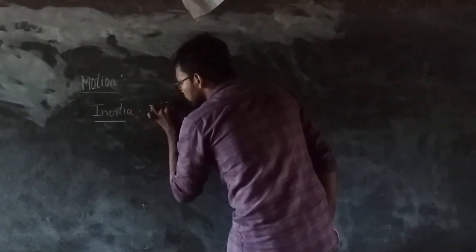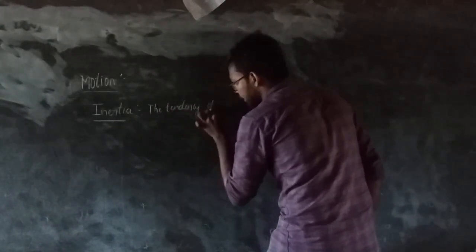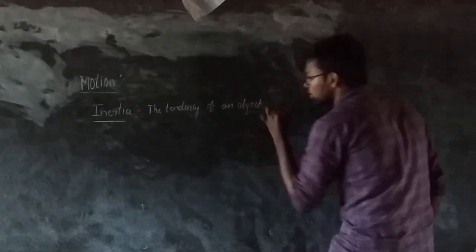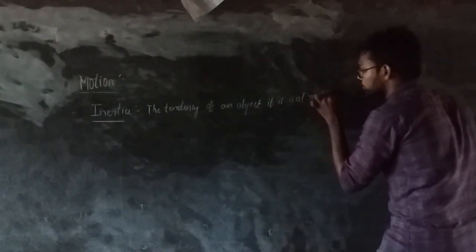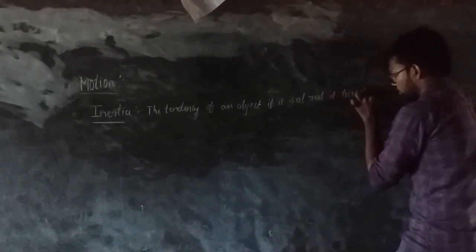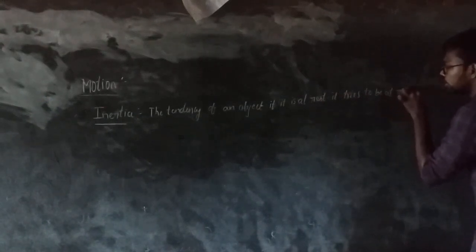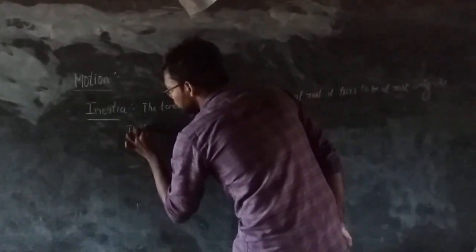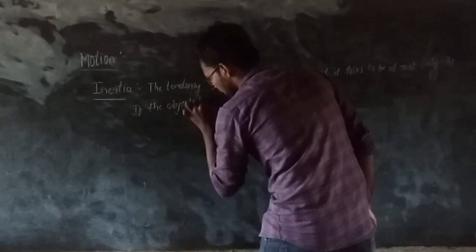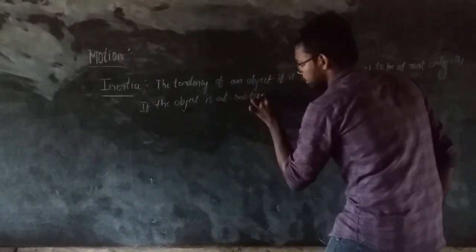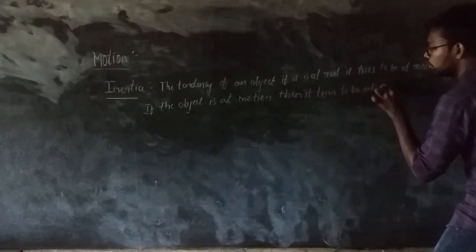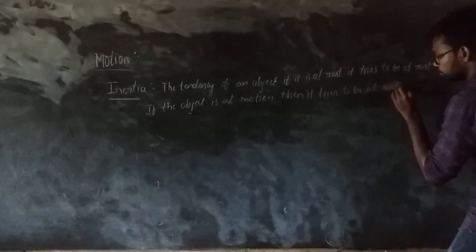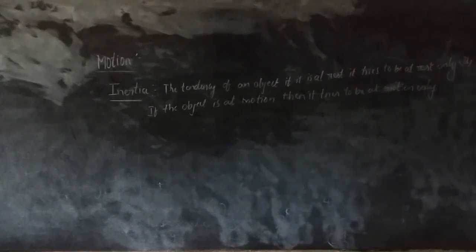Inertia is the tendency of an object, if it is at rest, to try to stay at rest only, or if the object is in motion, to try to stay in motion only.